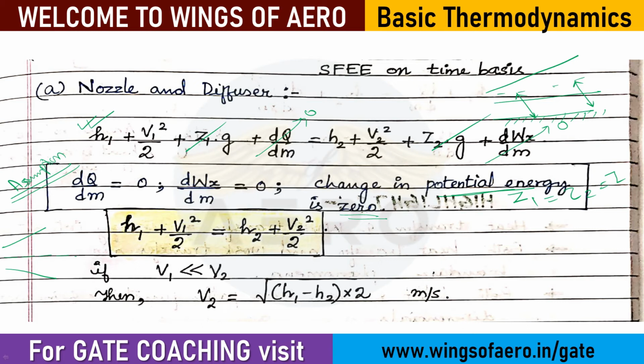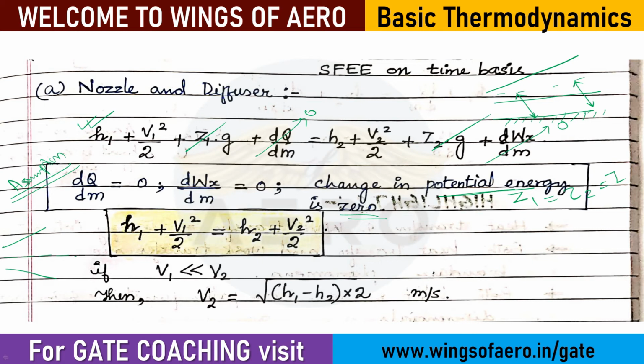The remaining terms are H1 plus V1 square by 2 equals H2 plus V2 square by 2. This will vary if they have given the units in kilojoule per kg or joule per kg; based on that it will change. Remember that this is the final form.